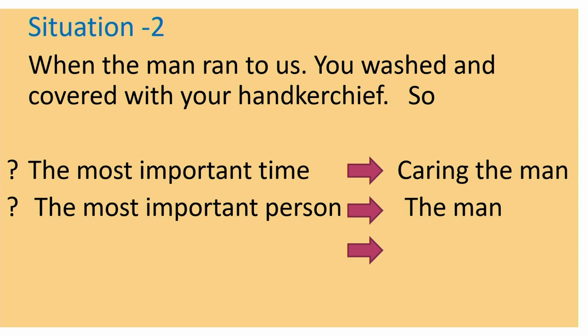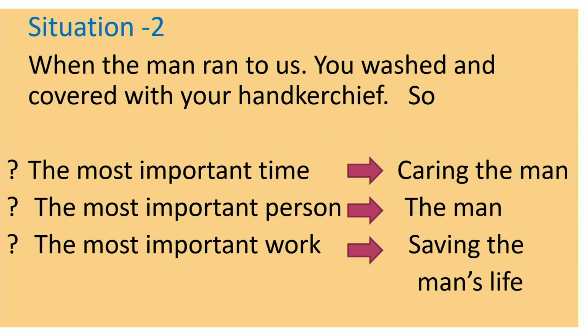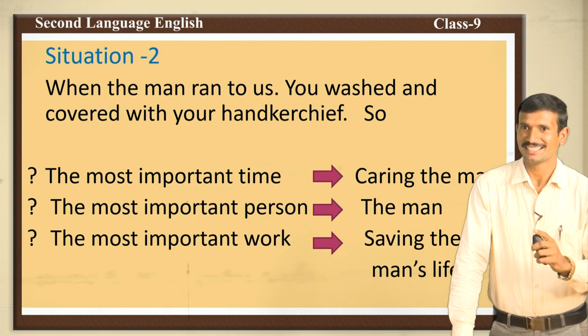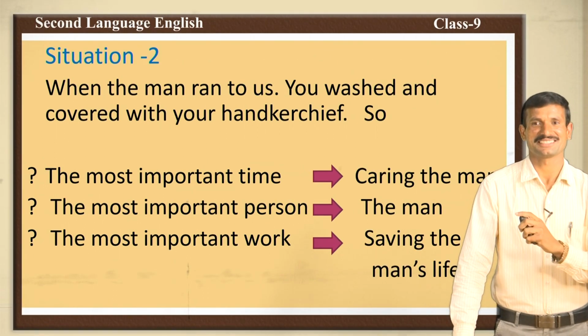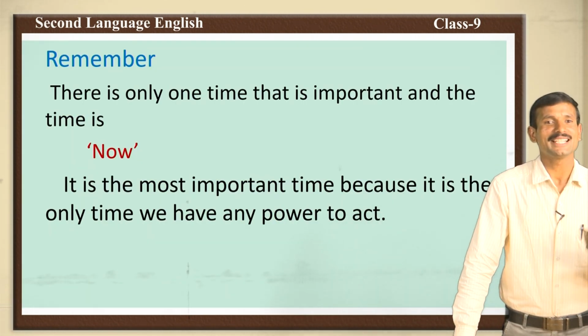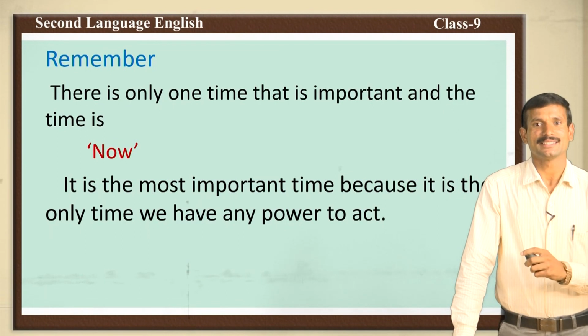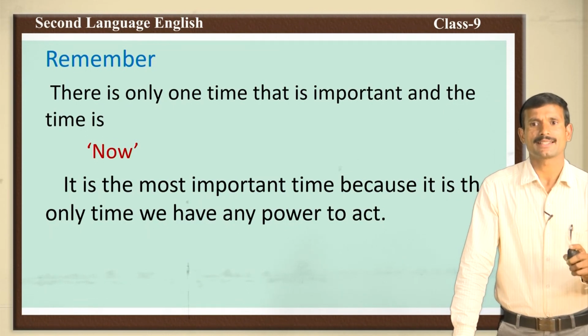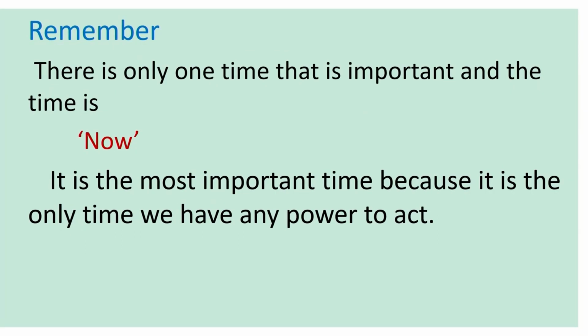And the most important work, very good, saving the man's life. These are the situation. So, the king has already been answered to the questions. Now, the king realized the answers. Very good. Next, now the hermit explains everything. There is only one time that is important, and the time is now. Now only we should act.